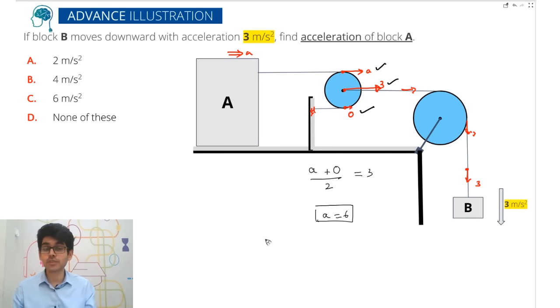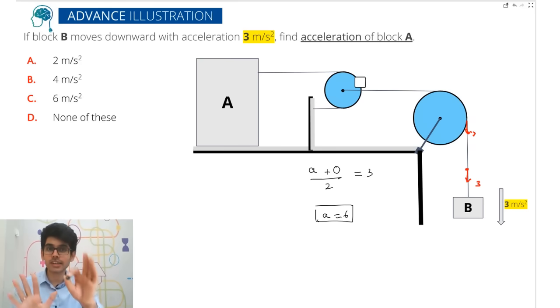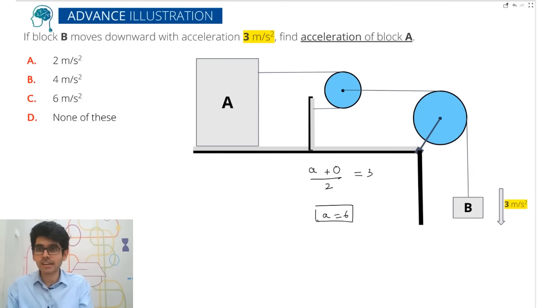Now, can this problem be solved using the tension trick? Absolutely yes. Tension se bhi bahut easy hai. So let's have a look at the tension trick. Now I'll explain the same problem using the tension trick. And sometimes when the strings are quite a lot, it's better to use the tension trick and not this. This can be used for a simple example like this. ठीक है? Now let's have a look at the tension trick.